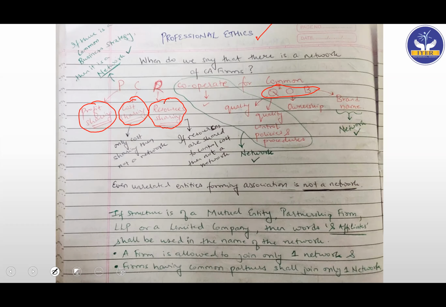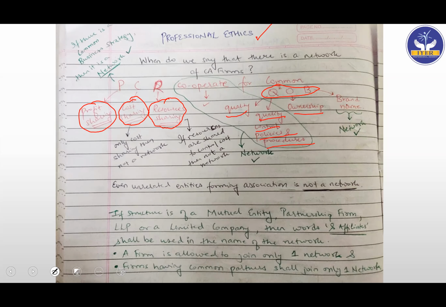Then they are saying cooperate. If they are cooperating with each other in relation to what work has to be done, what client has to be served in which manner, then that will again make them part of the network firms. Then you have common COOP, that is common quality control policies and procedures.